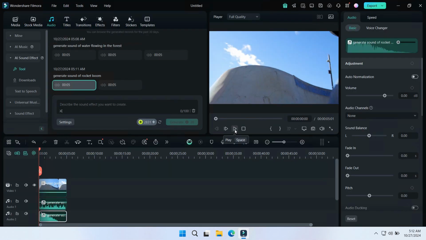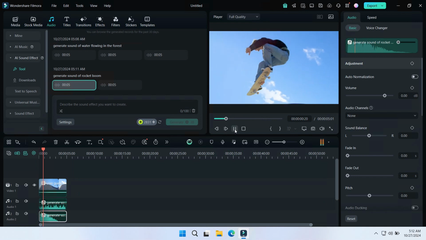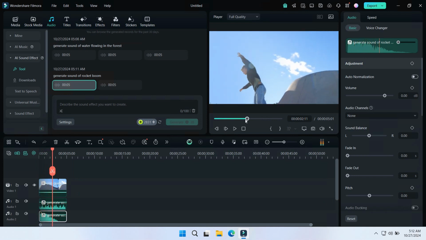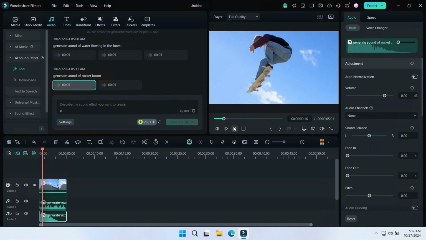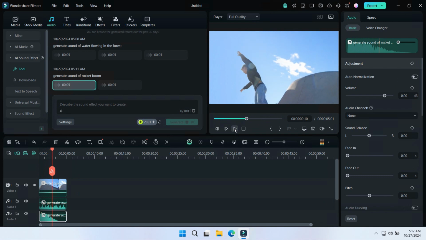Now let's play ours. Okay, and that's all for how you can create AI sound effects using Wondershare Filmora. This is very great for creating much more attractive videos. Hope this video is helpful for you.